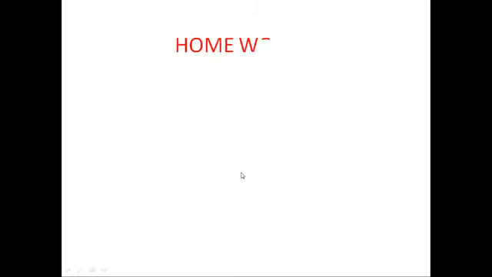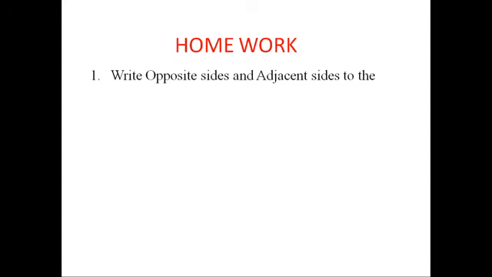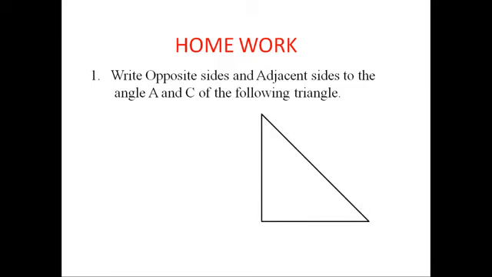Today's homework: write the opposite sides and adjacent sides to the angles A and C of the following triangle. From this triangle you have to write A opposite side and C opposite side, same as A adjacent side and C adjacent side. This is your homework. Complete it.